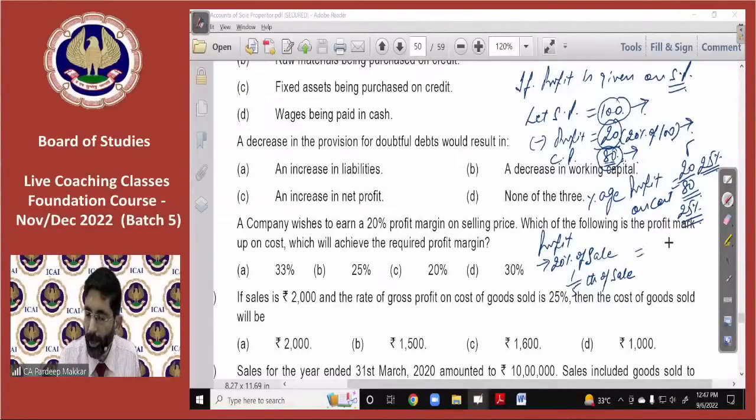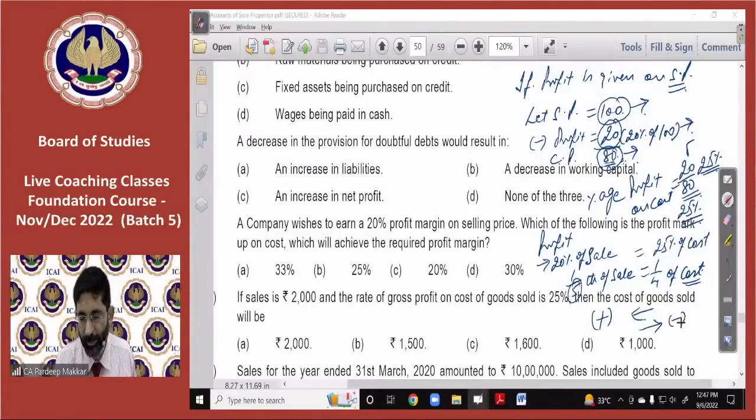Then it is equal to 25% of cost that we have calculated now. 25% means 1/4 of cost. So always keep it into your mind that whatever the numerator is there, when you will go from cost to sale price, it will increase. When you will go from sale to cost price, it will decrease.